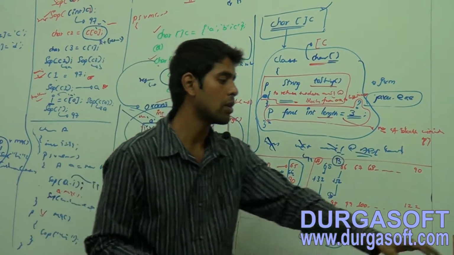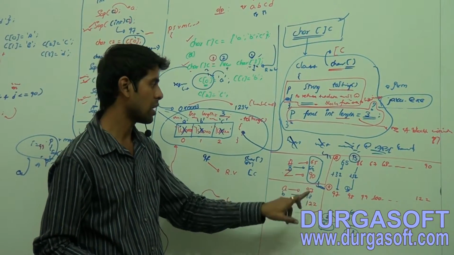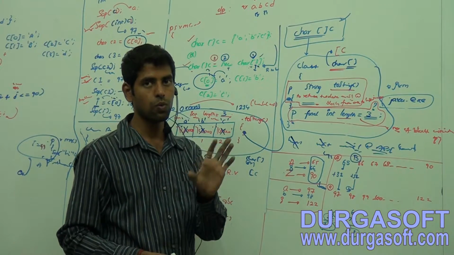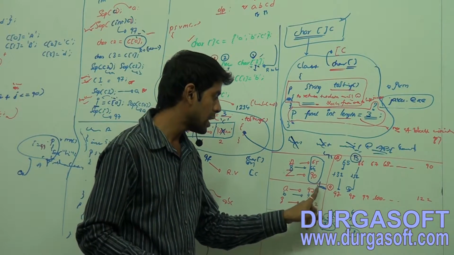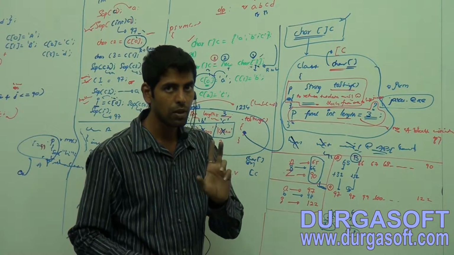So I will get the value as what? 98. Getting? Simple trick. Observe here, 65 to 90, what is the difference? 25. And from 90 to 97, what is the difference? 7. Getting? So 25 plus 7 is how much?